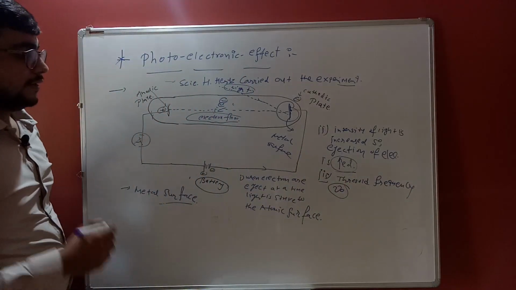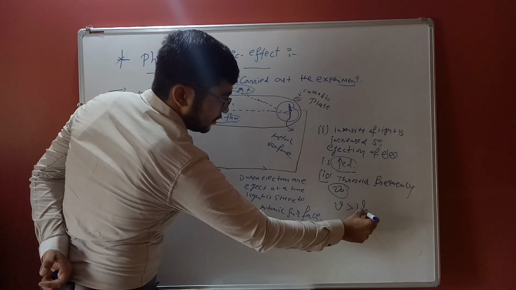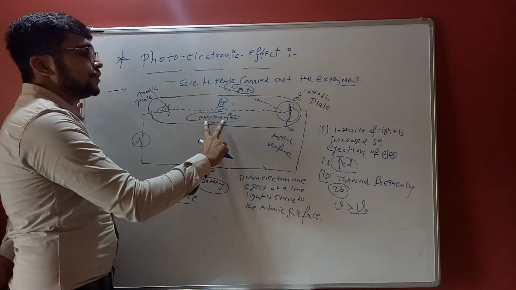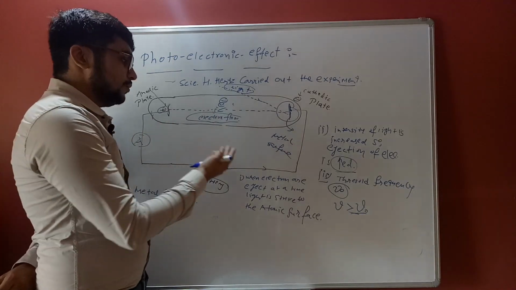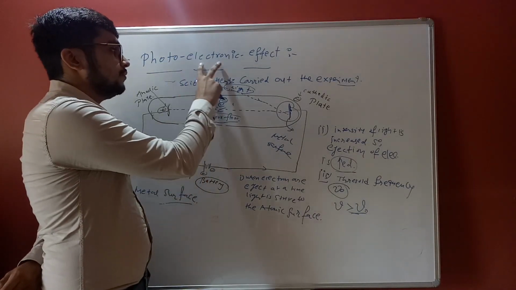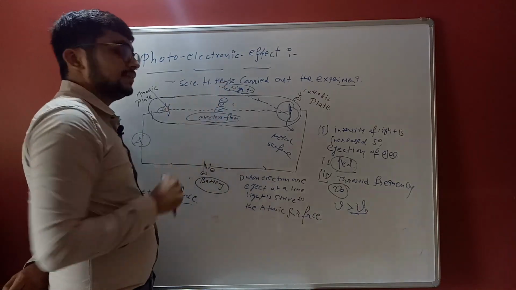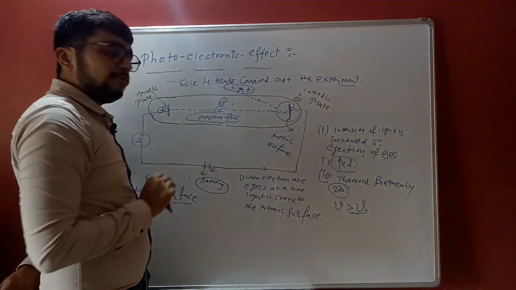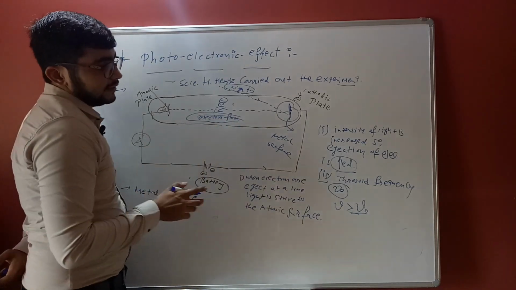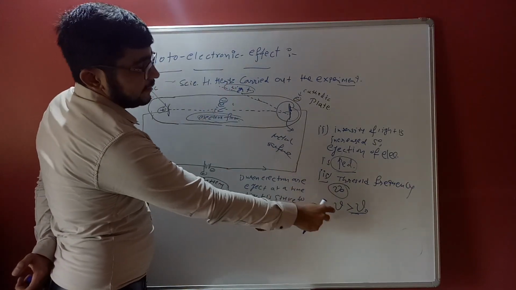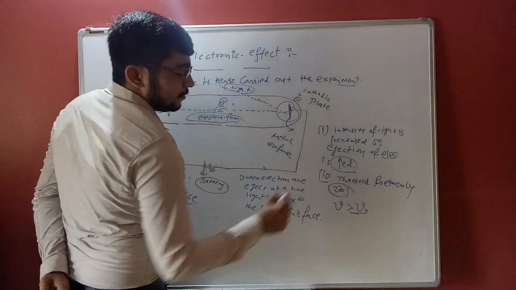It means that only when frequency mu is greater than mu 0 is the ejection of electron flow from cathode to anode possible. So the only possibility for the photoelectric effect observed by H. Hertz is that the electron flow is possible only when the threshold frequency mu 0 is followed.